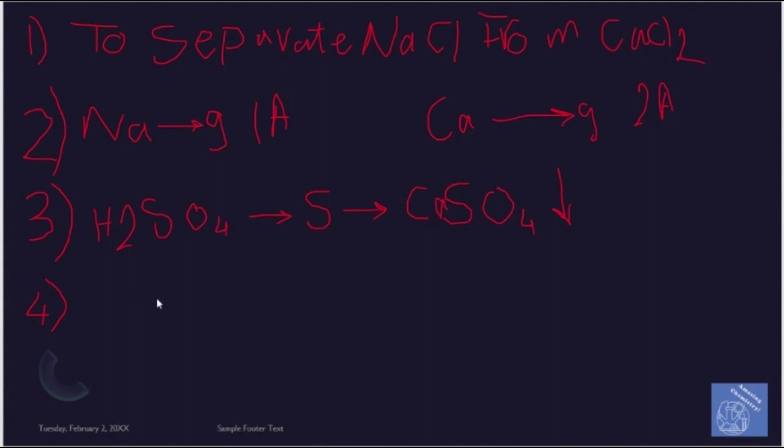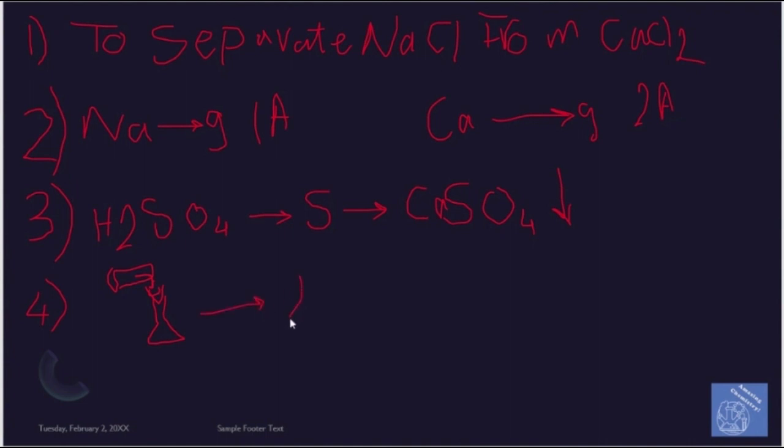Number four, we will filtrate the solution from the precipitate. We will get a funnel here, and we will get a filter paper, and we will have our beaker to pour all the sample solution in it.